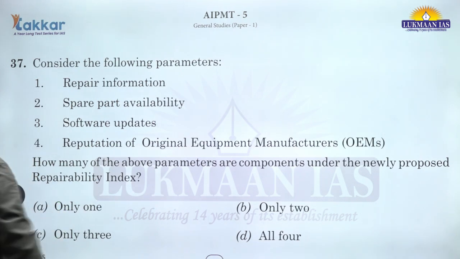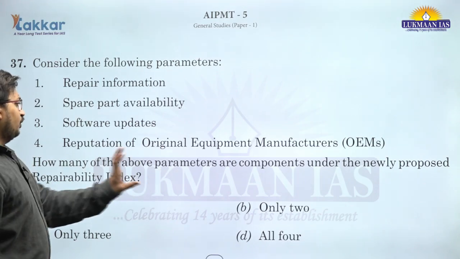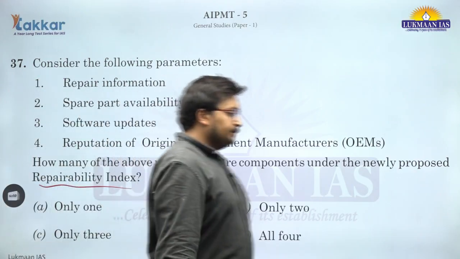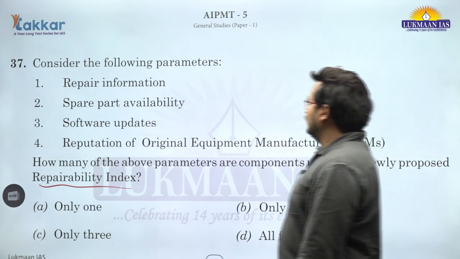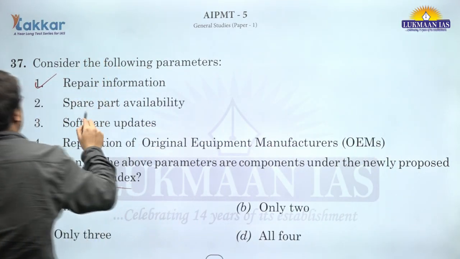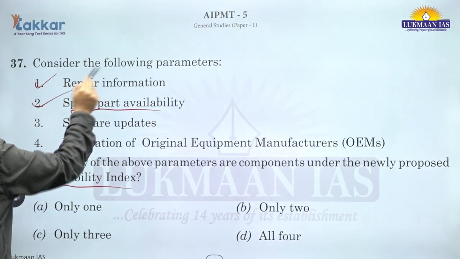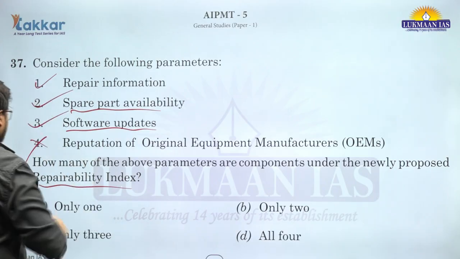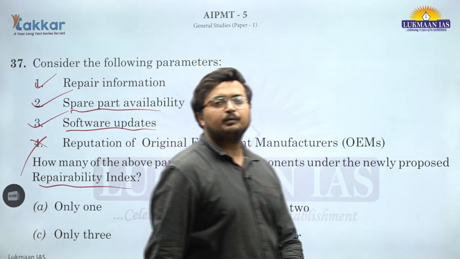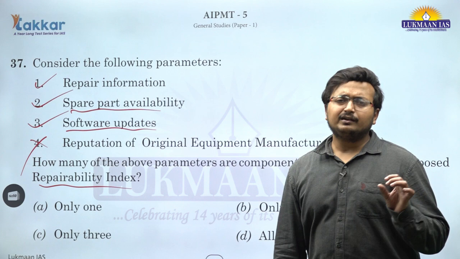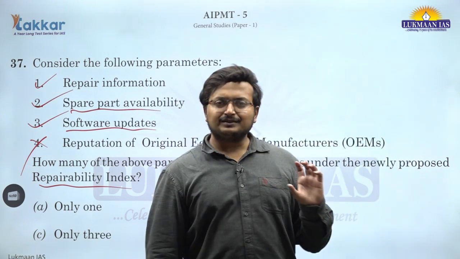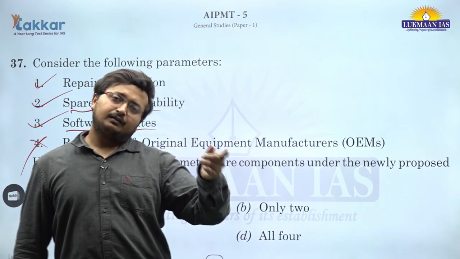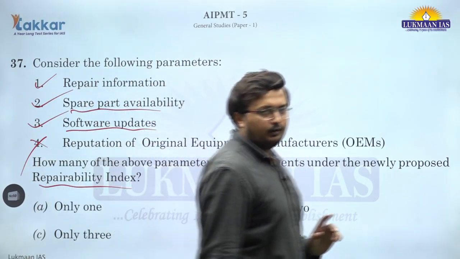Coming to question number 37. So, how many of the above parameters are components under the newly proposed repairability index? So, that is repair information, obviously, spare part availability, obviously, software updates, done, reputation of OEMs, that is not the condition. So, basically they want to promote the right to repair. The idea is whenever we use any electronic gadgets, any specific thing, we can extend their service life by repairing it rather than exchanging it for a newer product.